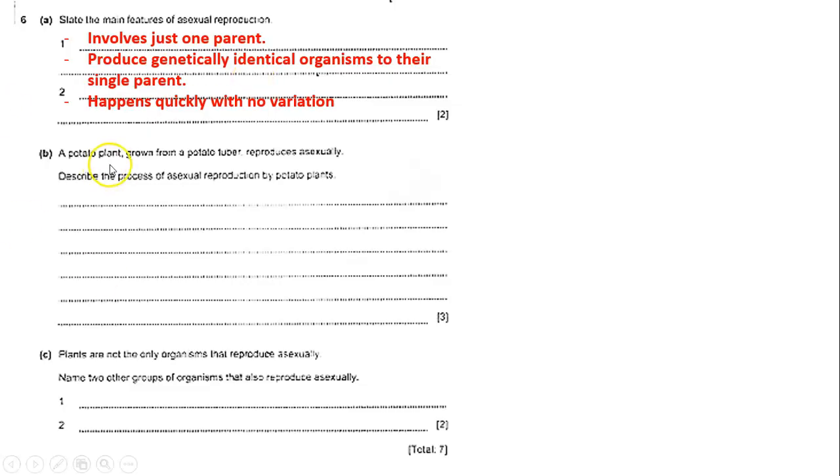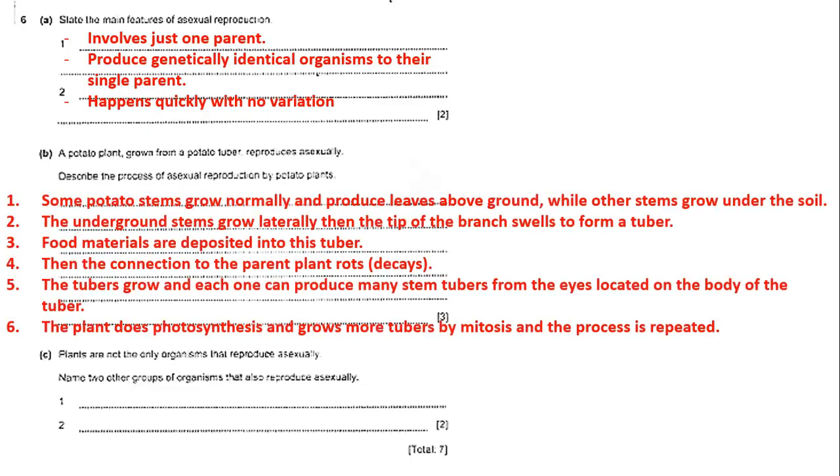A potato plant grown from a potato tuber reproduces asexually. Describe the process of asexual reproduction by potato plants. Just write the steps of the tuber formation. So you will write that lateral stems form, and then they swell with the tuber, and then food gets stored, and then the lateral stem dies and it starts to become a plant on its own, and then it forms an upright stem and photosynthesis happens. So you will write the steps.